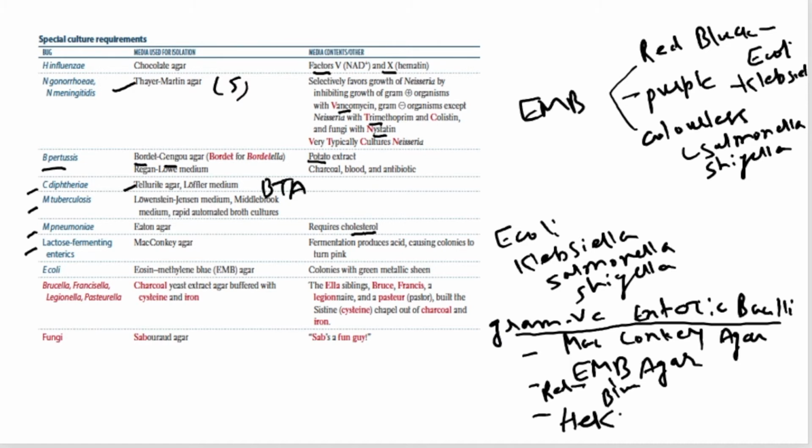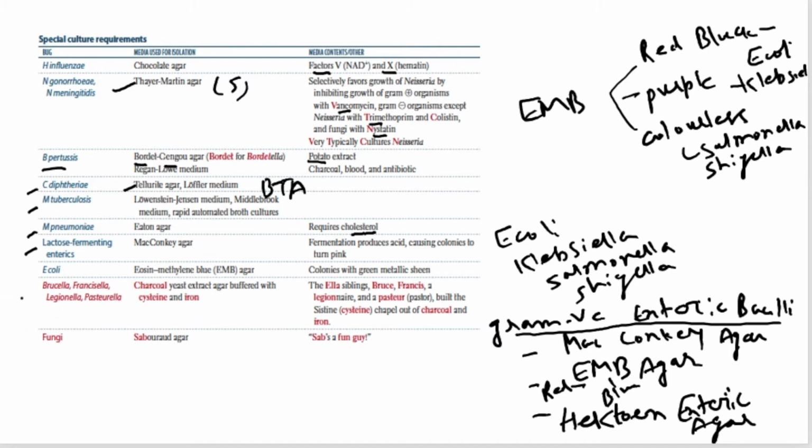So we have three culture media for isolating gram-negative enteric bacilli like E. coli, Shigella, Salmonella, Klebsiella, and Proteus: MacConkey's agar, eosin methylene blue agar, and Hektoen enteric agar, right?